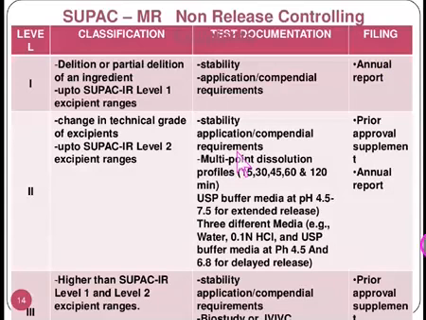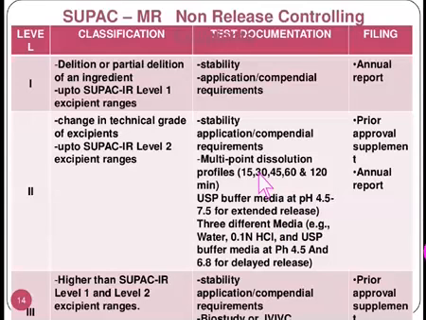In case of the level 2 changes, the change in technical grade of excipient, as it was seen earlier, up to SUPAC IR level 2 excipient changes, and the test documentation will be stability or application compendial requirements, multi-point dissolution profiles. This is very important. Up to 120 minutes. USP buffer media at pH 4.5 to 7.5 for extended release.